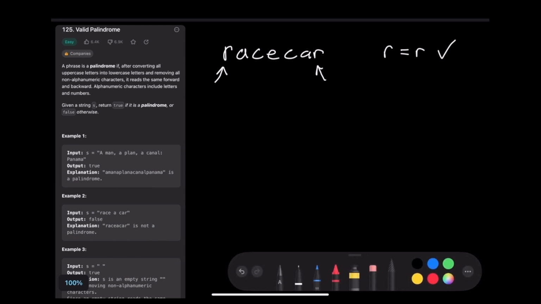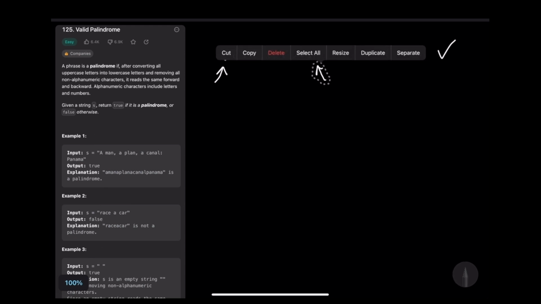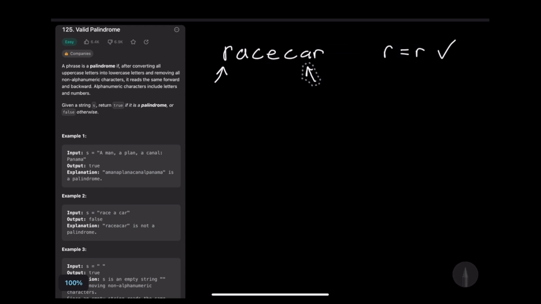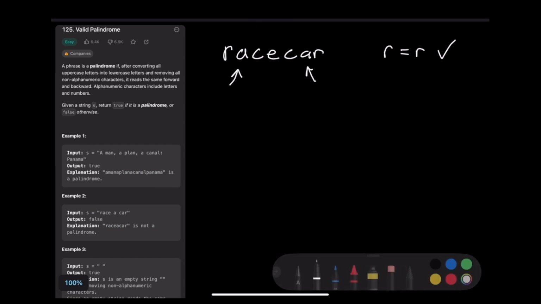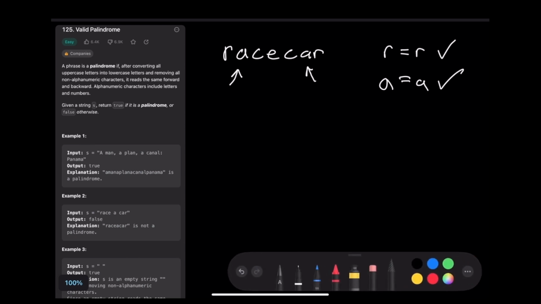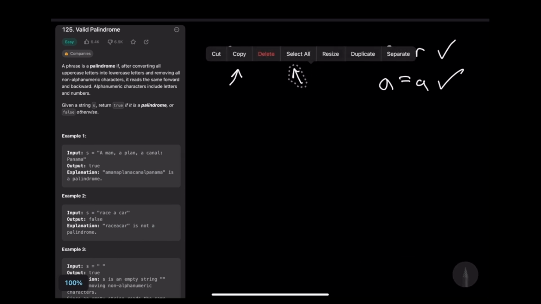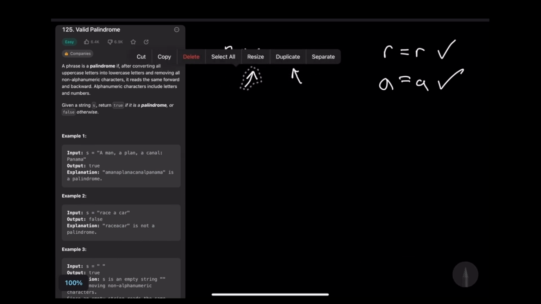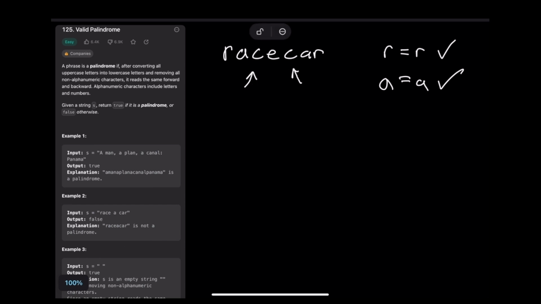And then we can move each of these pointers to the next value. In this case, they're both A's, and we would ask ourselves, does A equal A? It does, so we're still good. So we would move the pointers again, and we would say, does C equal C? It does.